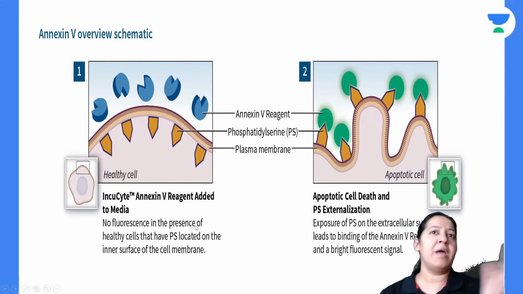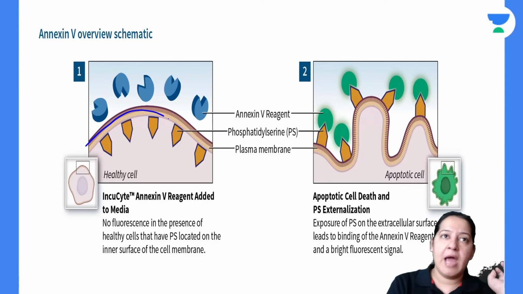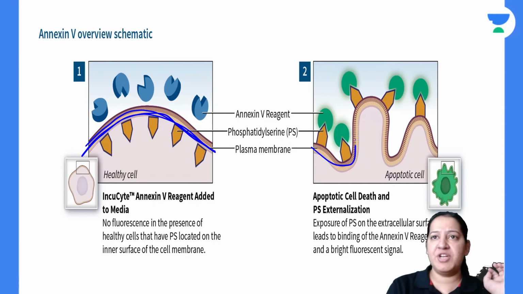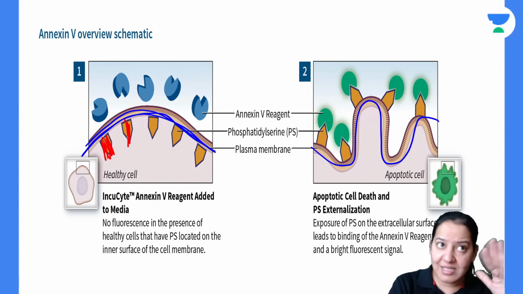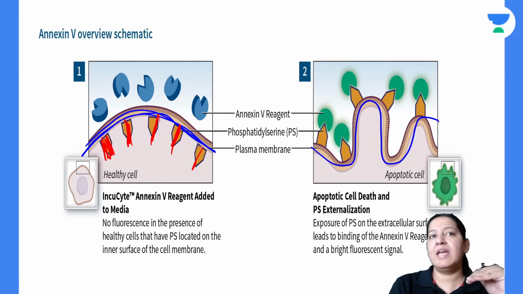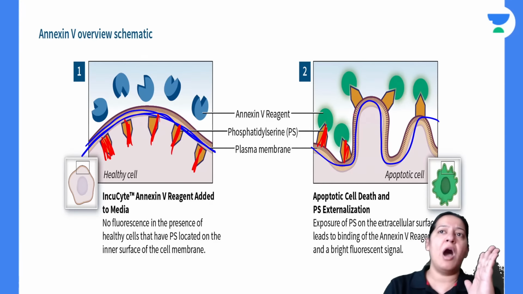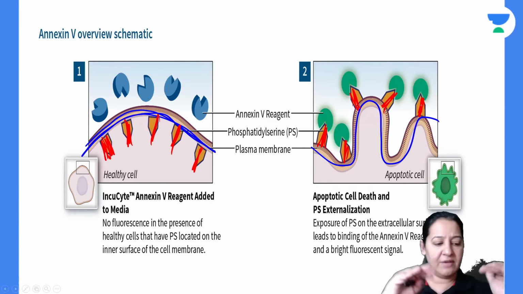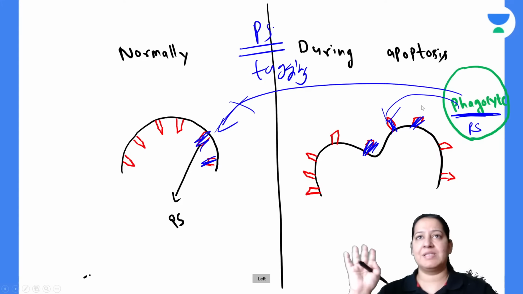You got it. So this is the same diagram from Robbins. See the cell membrane. Appreciate the cell membrane here and here. This is a normal cell. Please appreciate the phosphatidylserine here on the inner surface of the cell membrane. And please appreciate the phosphatidylserine here on the outer surface of the cell membrane. It is on the inner surface, and it is on the outer surface. The flipping is taking place, and it is doing the tagging.